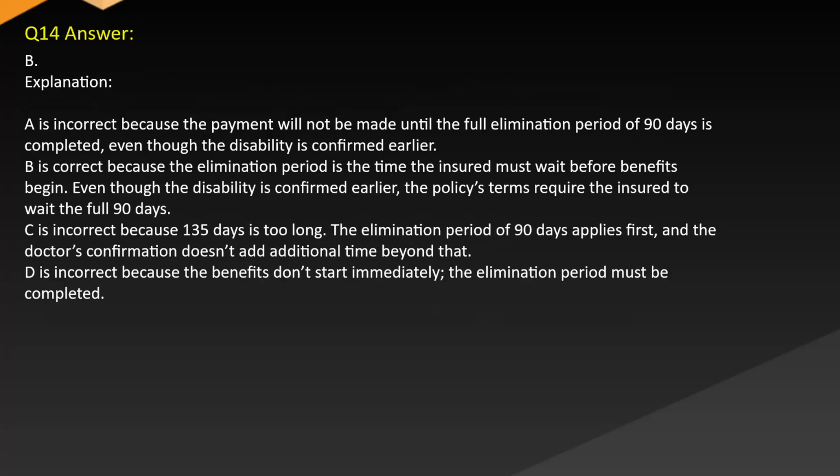Answer B. Explanation: A is incorrect because the payment will not be made until the full elimination period of 90 days is completed, even though the disability is confirmed earlier. B is correct because the elimination period is the time the insured must wait before benefits begin. The policy's terms require the insured to wait the full 90 days. C is incorrect because 135 days is too long. The elimination period of 90 days applies first, and the doctor's confirmation doesn't add additional time beyond that. D is incorrect because the benefits don't start immediately. The elimination period must be completed.